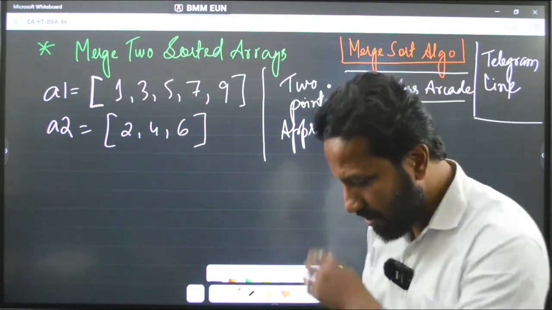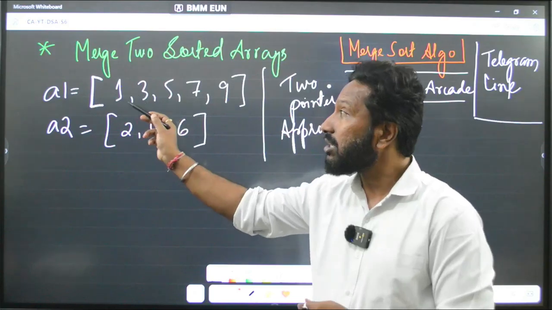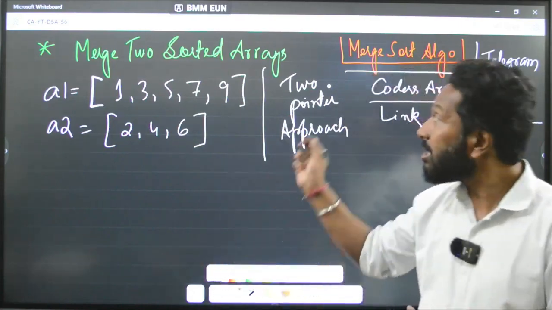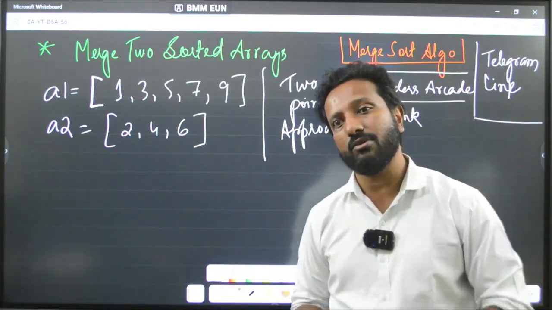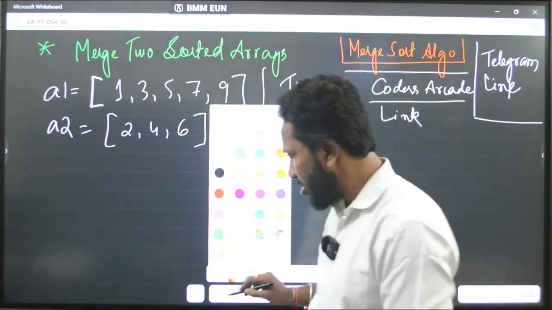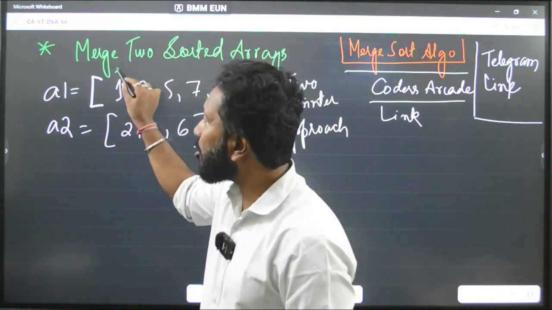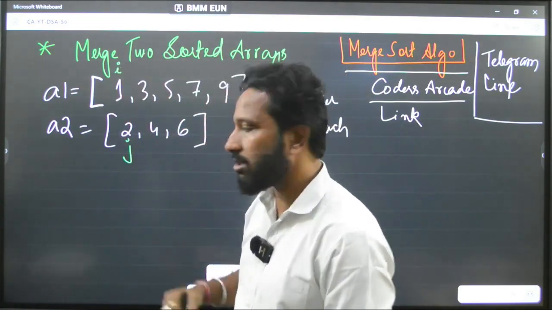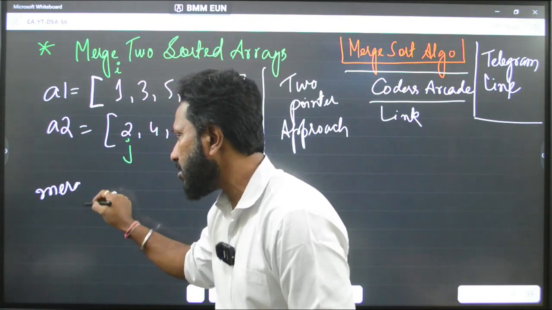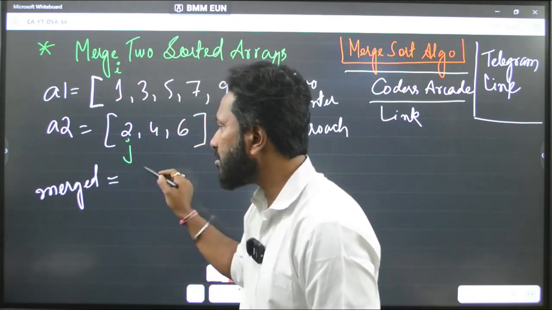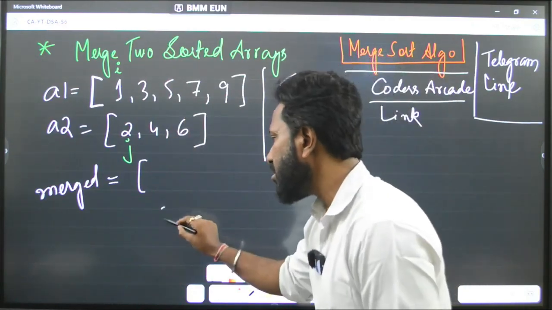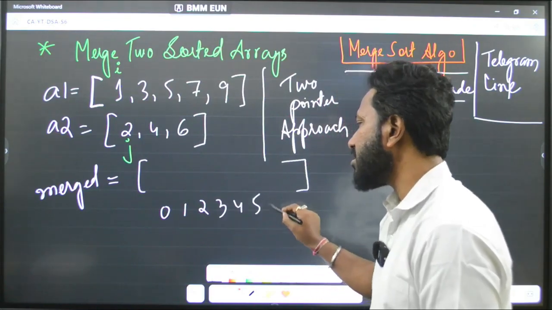So I said, once you learn this concept of merging two sorted arrays, see, these two arrays are sorted. If you learn this, then really understanding the merge sort algo will be a piece of cake for you. So first thing first, as I said, we will be using a two pointer approach. For that, say I am taking an i pointer here and a j pointer here. And I will have my final array, say this is the merged array. Here the size will be 0, 1, 2, 3, 4, 5, 6, 7.